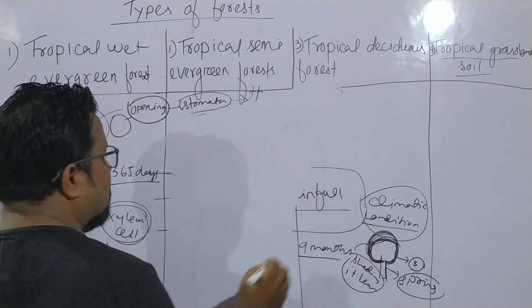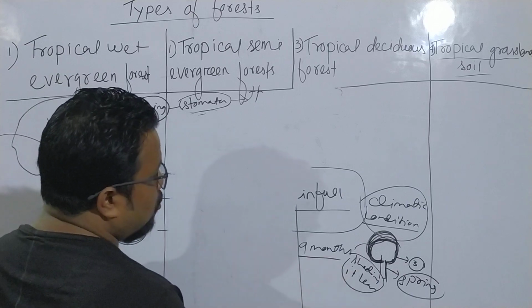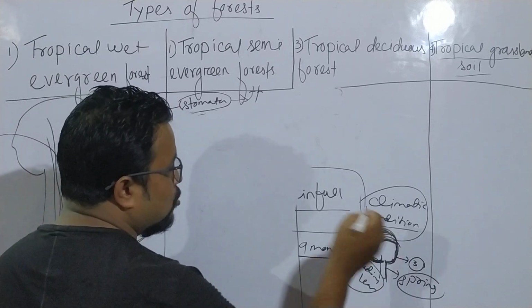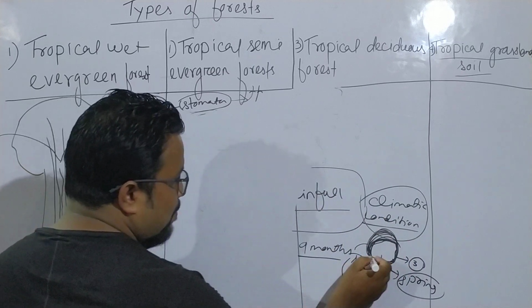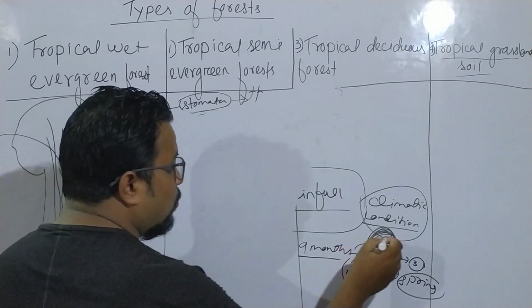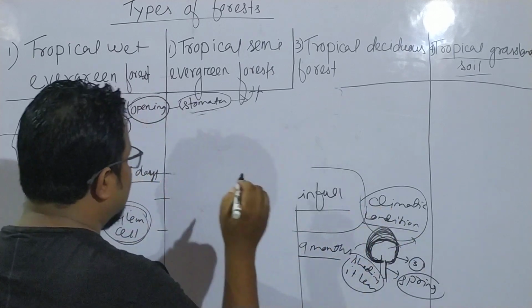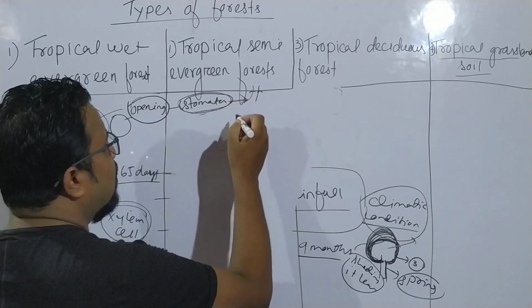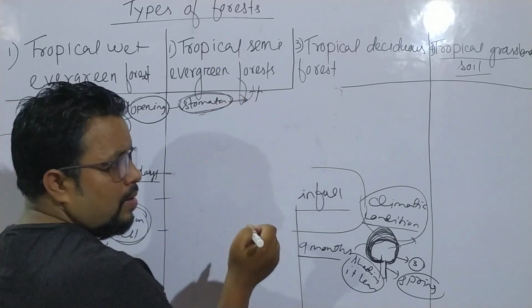So when rainfall is not occurring, the plant is not having excess amount of water. Since it is not having excess amount of water, what is the stomata doing? The stomata is transferring or removing the water from the plant into the atmosphere.